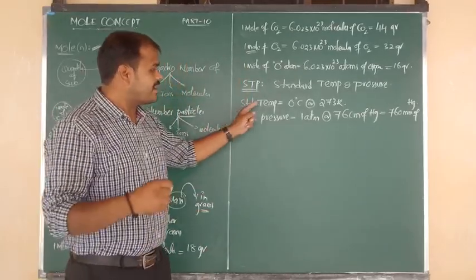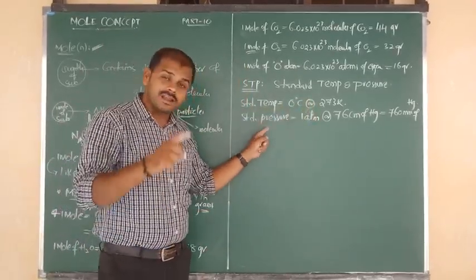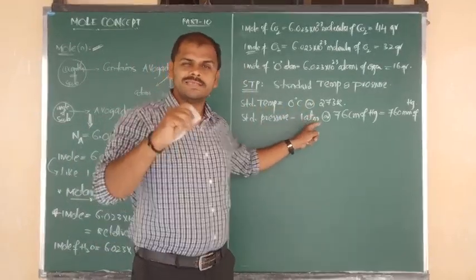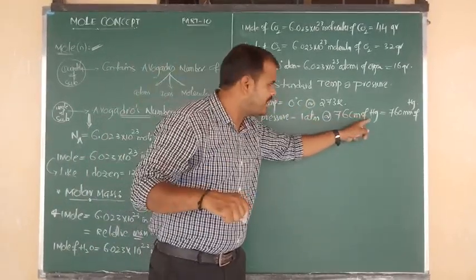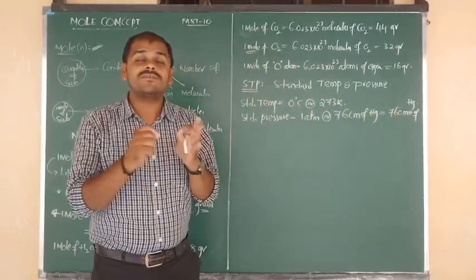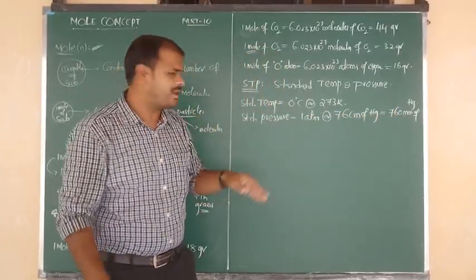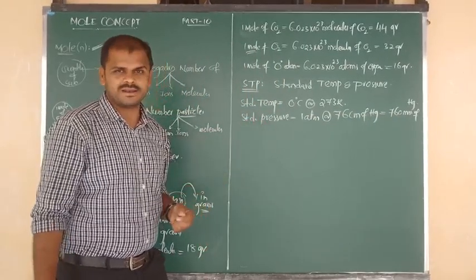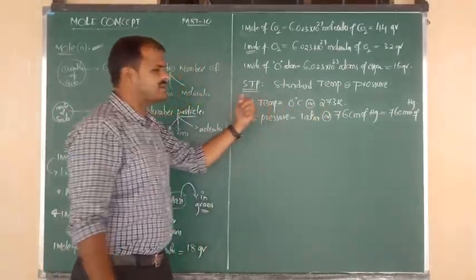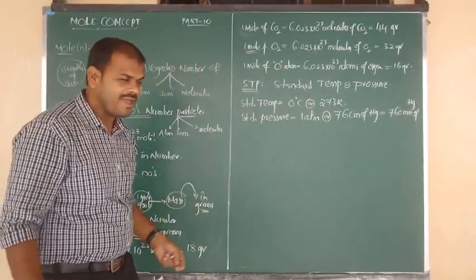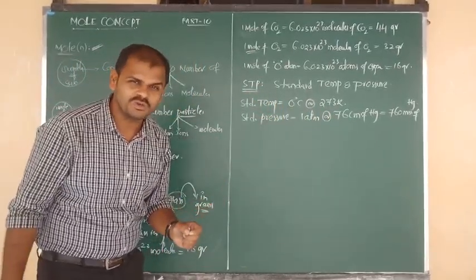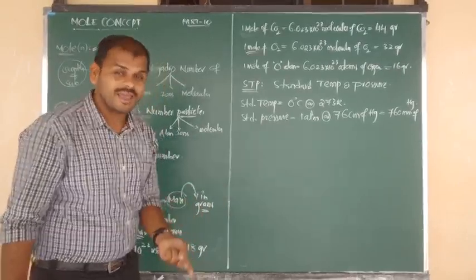Standard pressure is equal to 1 atmosphere, 76 centimeter of mercury, and 760 millimeter of mercury. All these three values we can consider for standard pressure, and these two values for standard temperature. Okay, on the basis of this concept, now I am going to give you another concept.